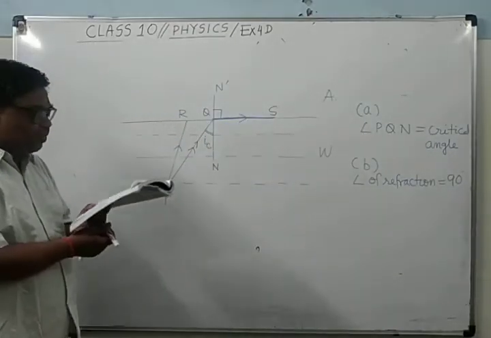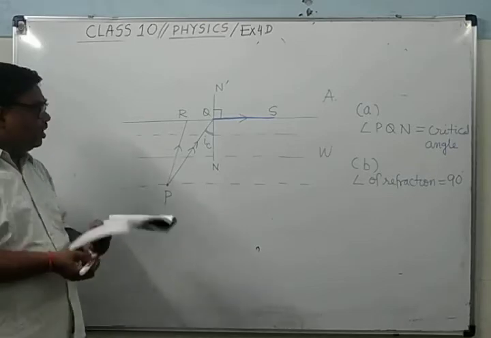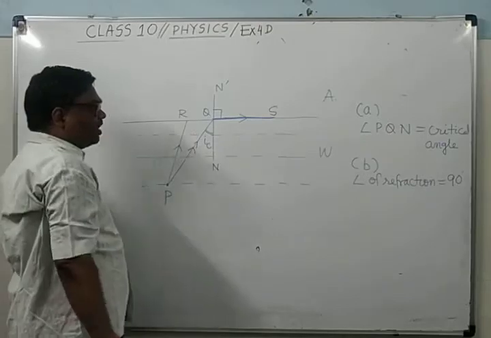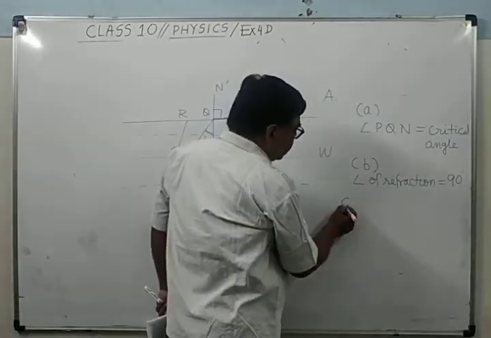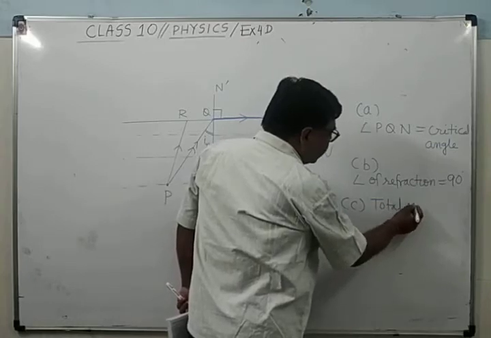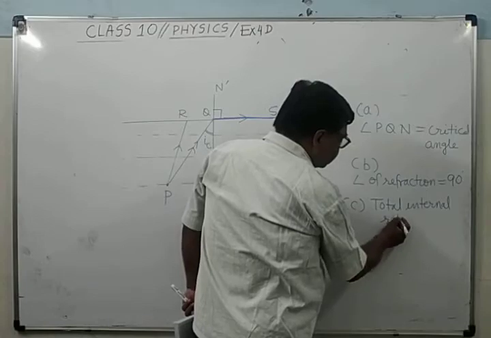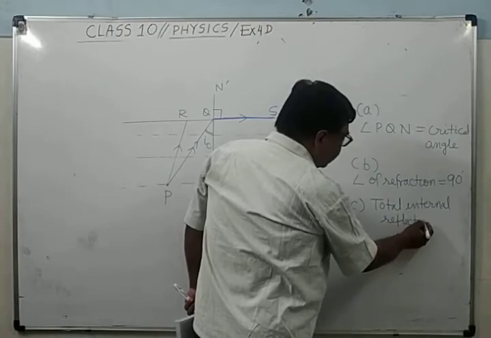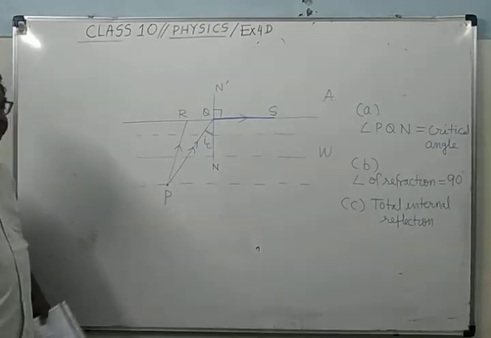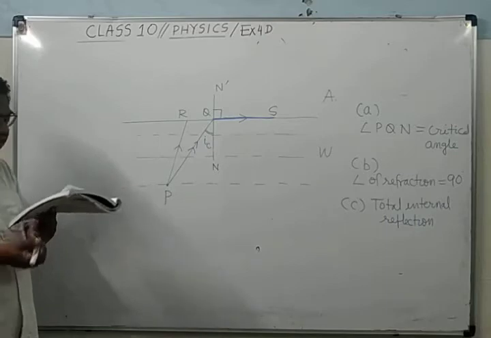Then name the phenomenon that occurs if the angle of incidence PQN is increased. Means if you increase it, make it more than the critical angle, then there will be total internal reflection. Because in that case, the angle of incidence in the denser medium becomes more than the critical angle, therefore total internal reflection will take place.